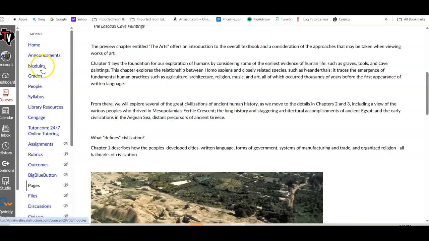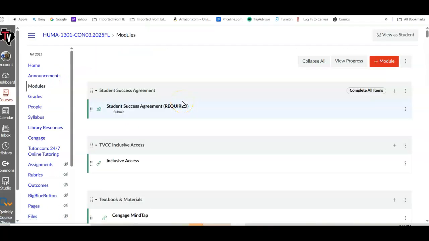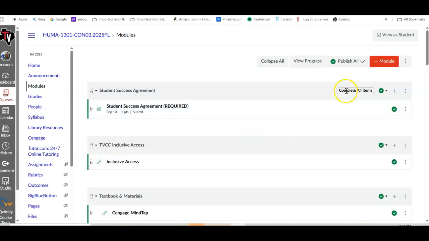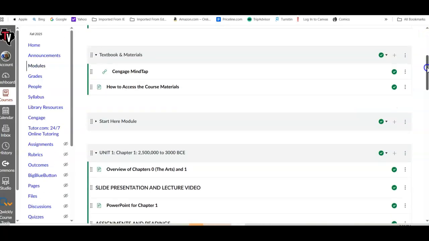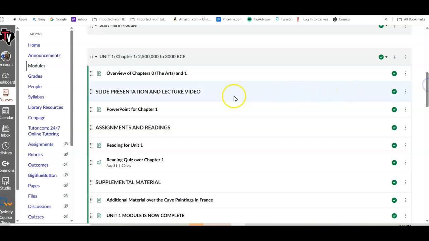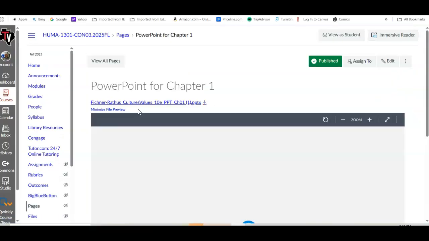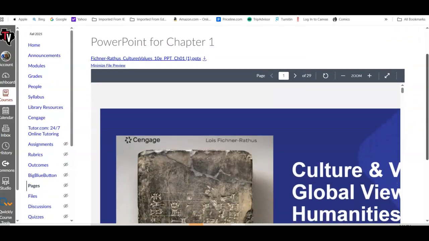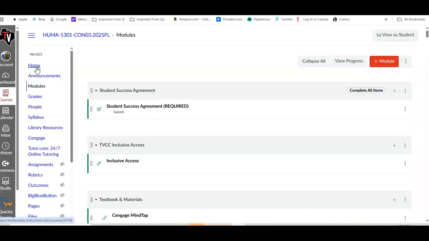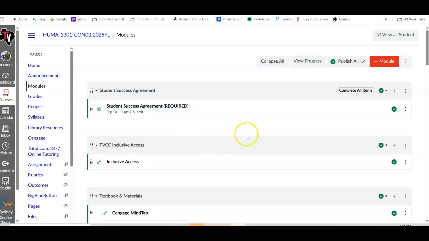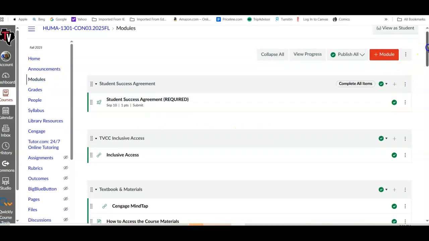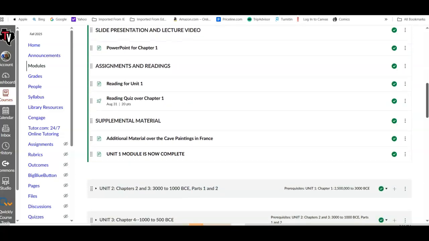So as you go through the module, you'll have these details here with the slide presentation. These are PowerPoints from each of the chapters. And so it's loaded in there. You just have to give it a moment for it to load. And there's the PowerPoint, and you go through it. It basically takes the images from the particular chapter and puts them out there with a little discussion, a little commentary about each one. So as you go through, you'll have some of those due.